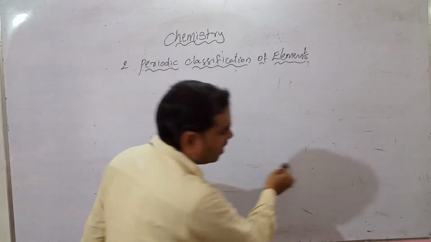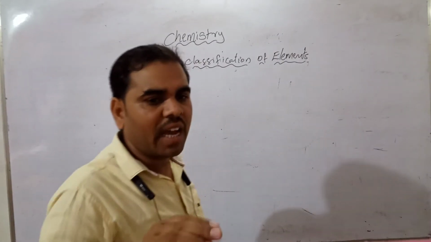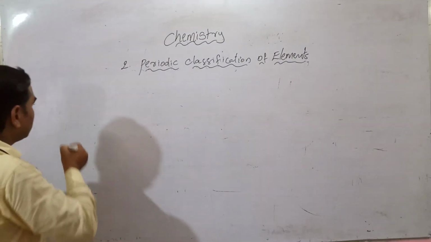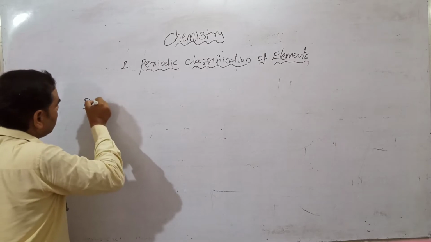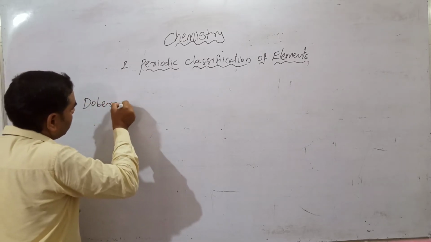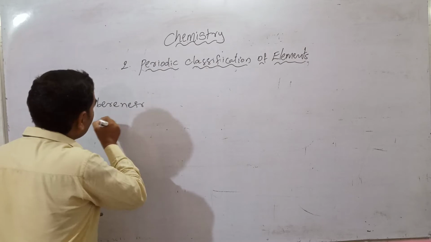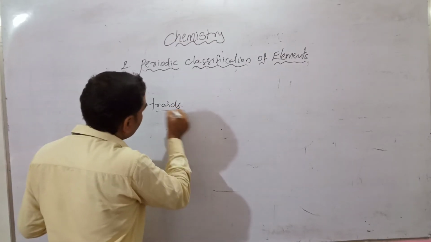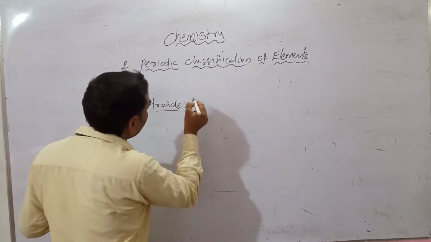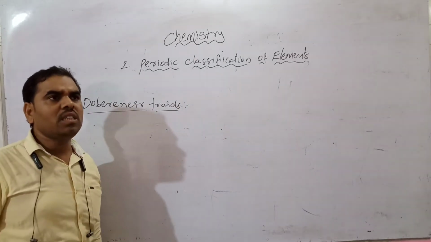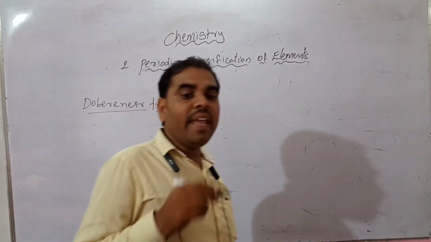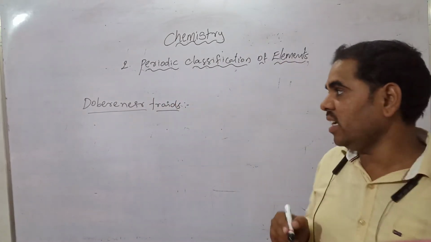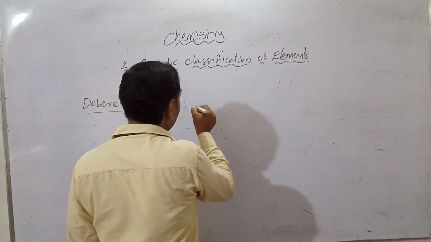First one is Dobereiner's triads. What are Dobereiner's triads? He did his experiment in the year 1817.